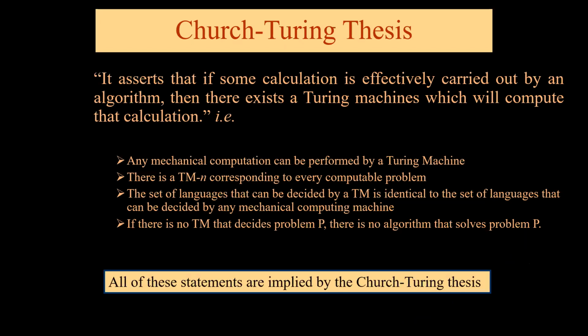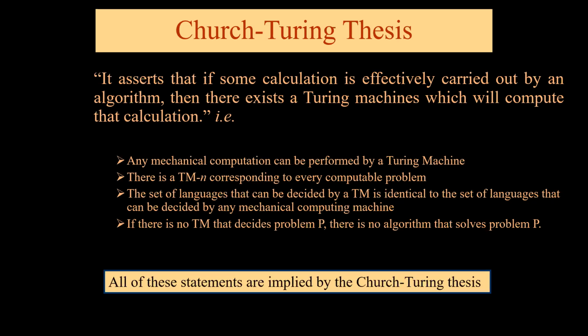Now we come to Church-Turing Thesis. It asserts that if some calculation is effectively carried out by any algorithm, then there exists a Turing machine which will compute that calculation. So the basic crux of this is that any mechanical computation can be performed by a Turing machine. There is a TM corresponding to every computable problem. The set of languages that can be decided by a Turing machine is identical to the set of languages that can be decided by any mechanical computing machine. If there is no TM that decides the problem P, then there is no algorithm that solves the problem P.